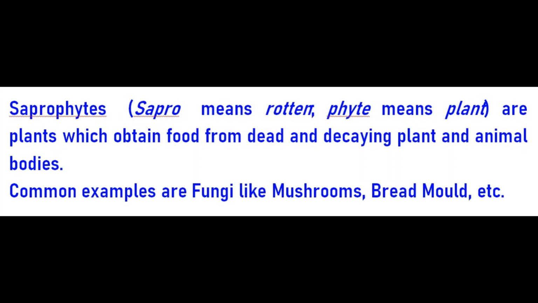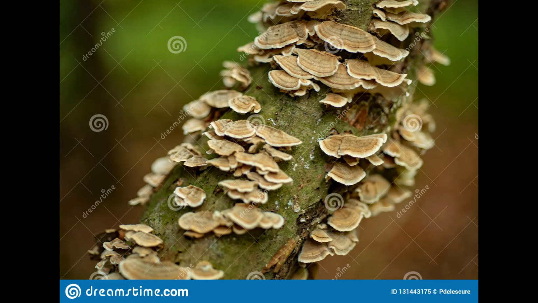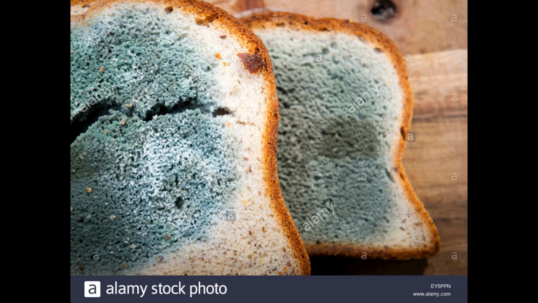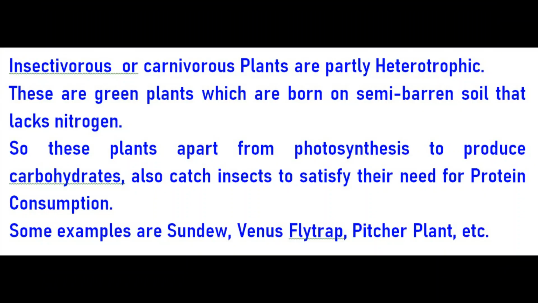Saprophytes is actually made up of two words. Sapro means rotten and phyte means plant. These are such plants which obtain food from dead and decaying plant and animal bodies. Some common examples are fungi like mushrooms, bread mold. You have seen, if you throw away some bread for some days, you will see that it gets rotten with some molds coming on it.